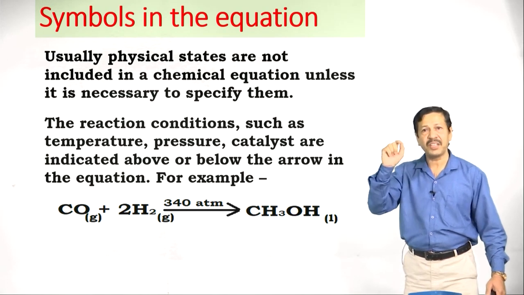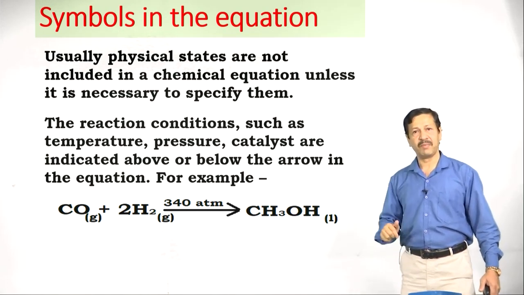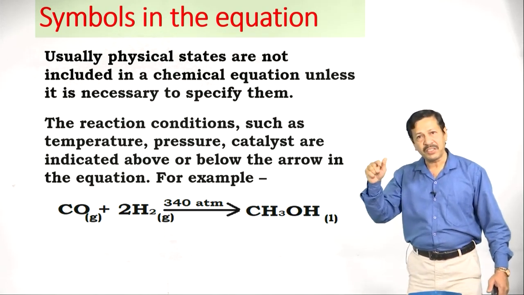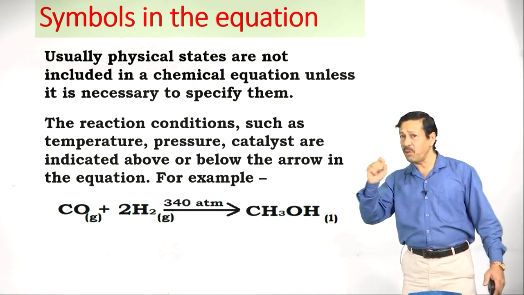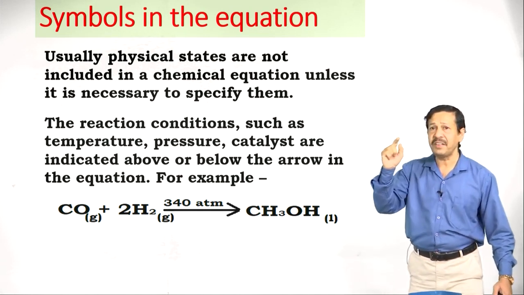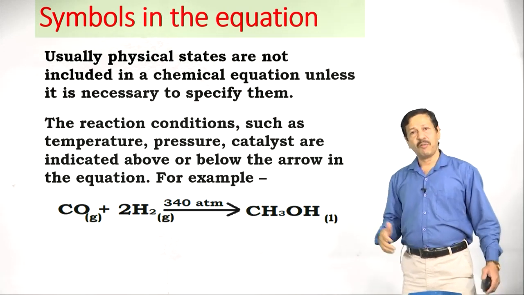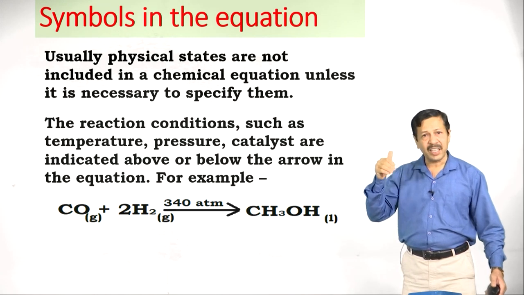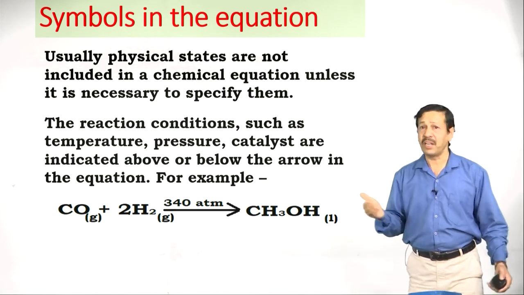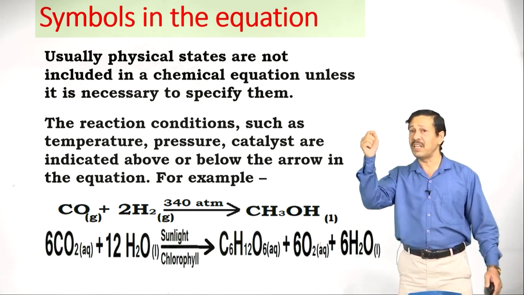Here is an example, carbon monoxide, which occurs in gaseous state, G representing that. Plus 2H2 gaseous gives rise to, on the arrow mark you are seeing 340 atm, indicating atmosphere, that is the pressure. For the reaction you have to apply 340 atmospheric pressure, then you are getting methanol which is in liquid form.